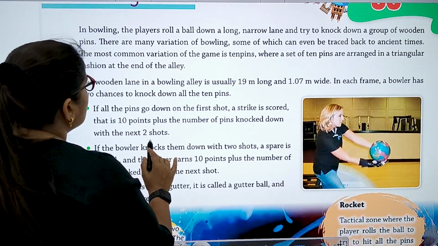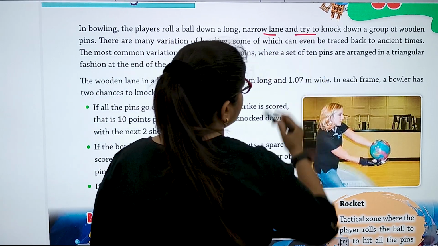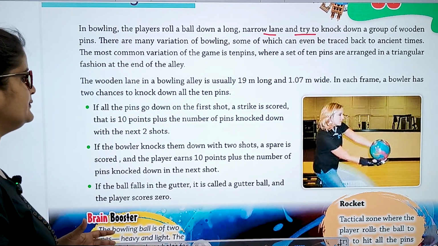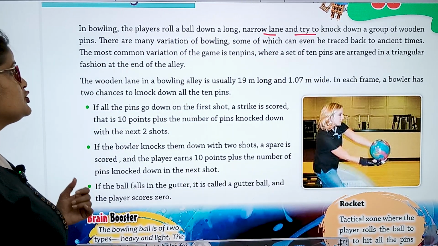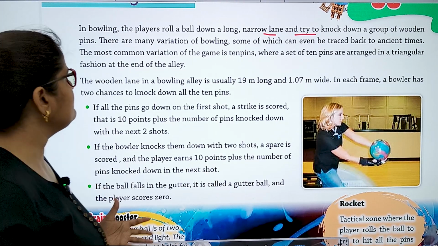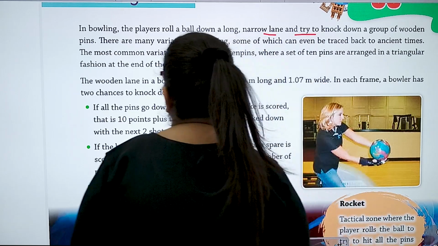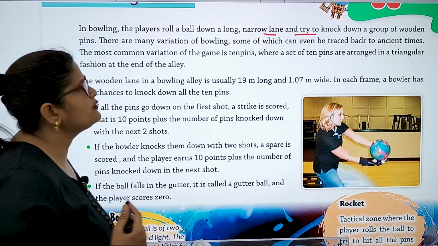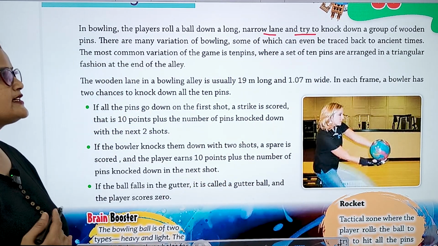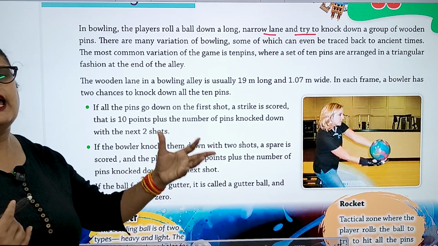In bowling, the players roll a ball down a long narrow lane and try to knock down a group of wooden pins. There are many variations of bowling, some of which can even be traced back to ancient times. The most common variation of the game is 10 pins, where a set of 10 pins are arranged in a triangular fashion at the end of the alley.